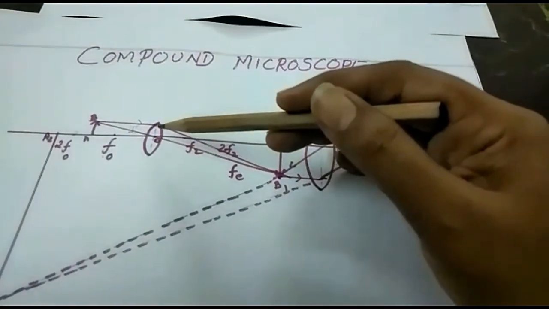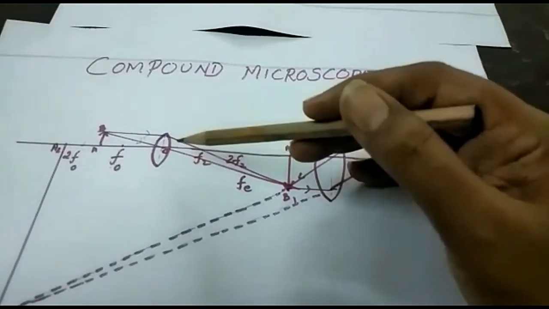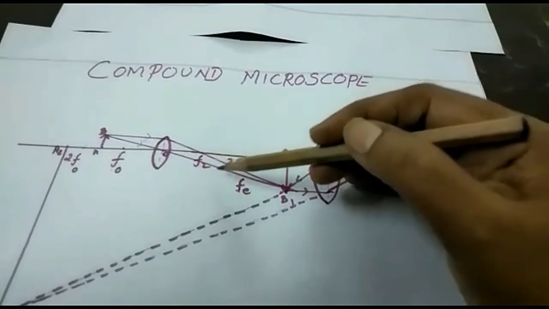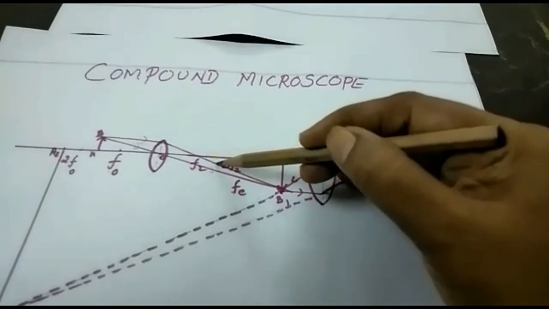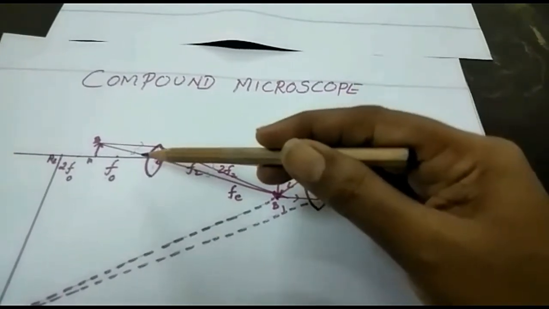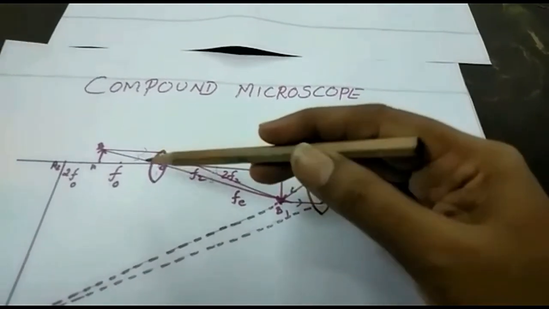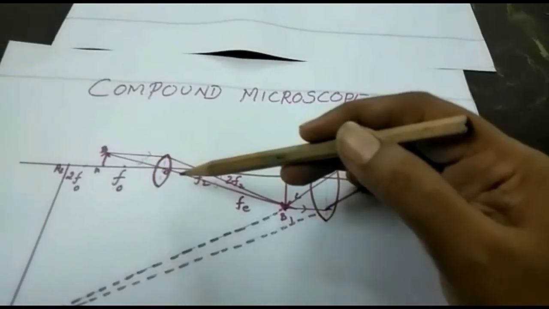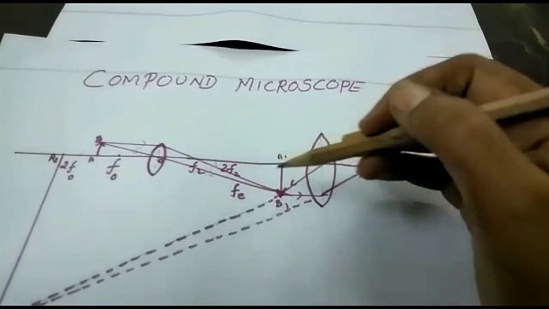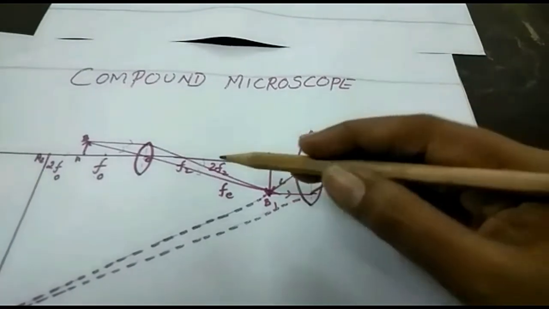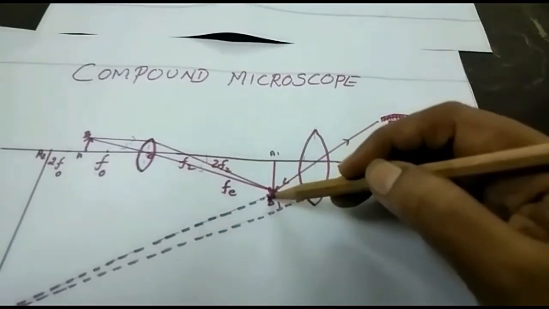A ray passing parallel to the principal axis passes through the focus. Another ray passing through the optic center does not deviate. It forms the image beyond 2f.